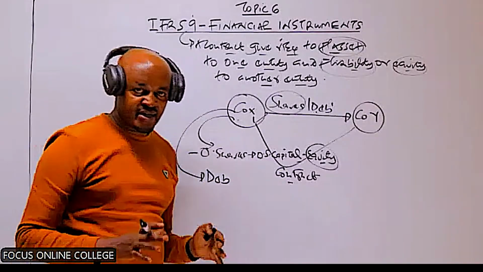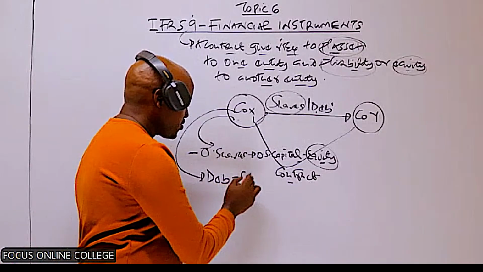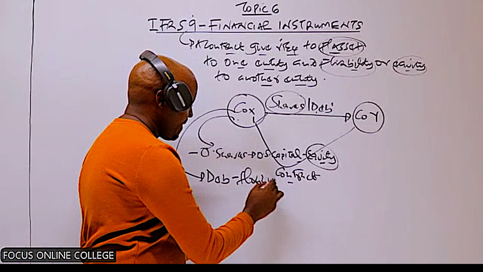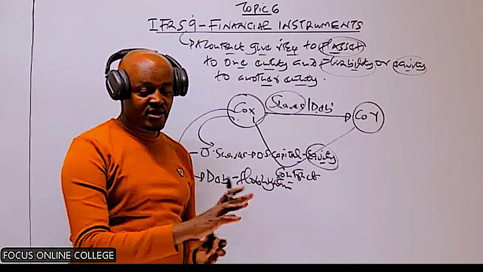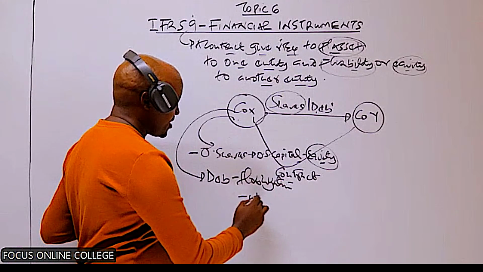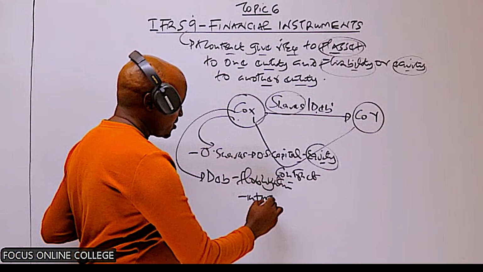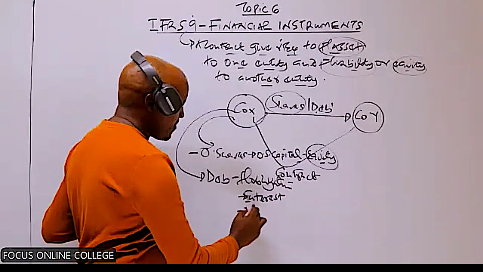So once a company has issued debentures, we know that that company has got a financial obligation. A financial obligation is basically an obligation to pay something. So once a company issued debentures, this company has a financial obligation to pay interest, and also to pay the principal amount.